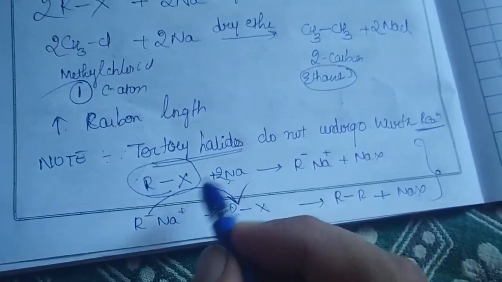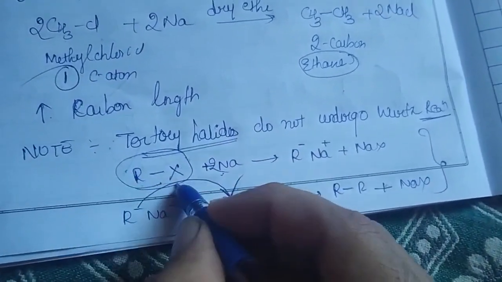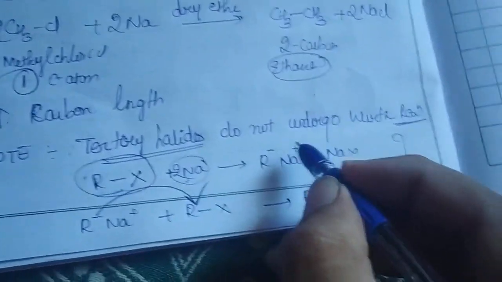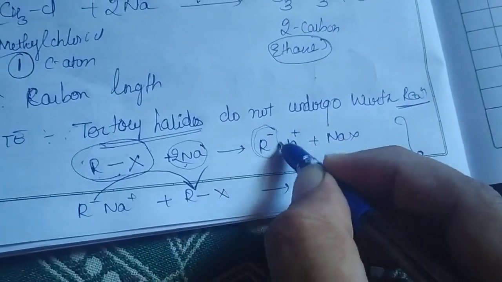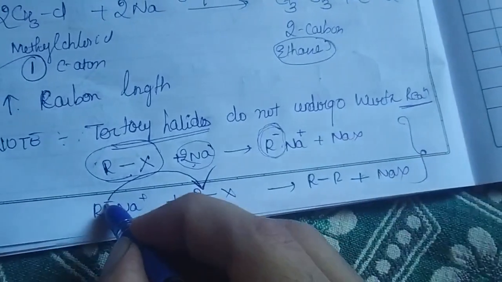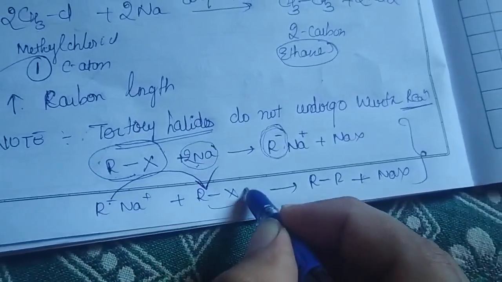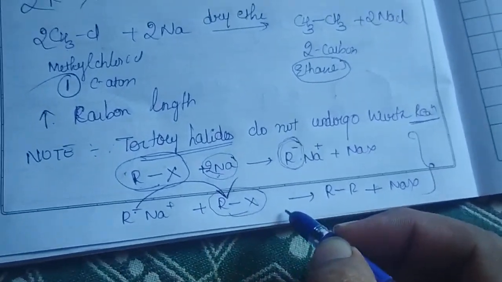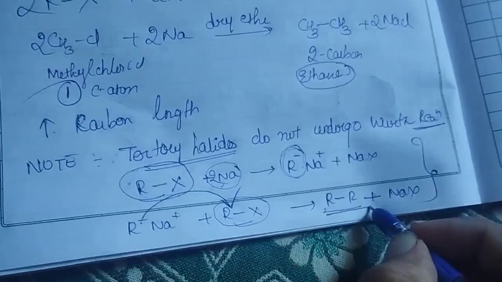Again, what we are seeing over here is that when your alkyl halide reacts with sodium, first the alkyl group will have a negative charge on it. And utilizing that negative charge on the alkyl group, it once again reacts with the reactant to give higher alkanes.